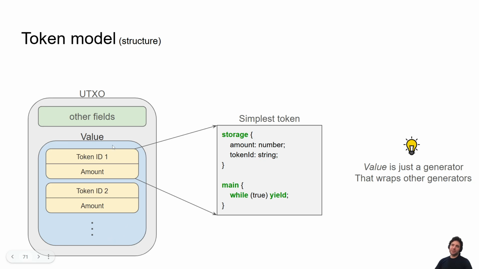Notably, if you look at a lot of UTXO-based blockchains, their UTXOs look something like this, where they have a bunch of fields and some kind of value type with different tokens inside the UTXO. You can think of these tokens as basically just a generator with two entries in storage, the amount and the token ID. In a lot of cases, the lifetime is just live forever. So value really is just a generator that wraps other generators.